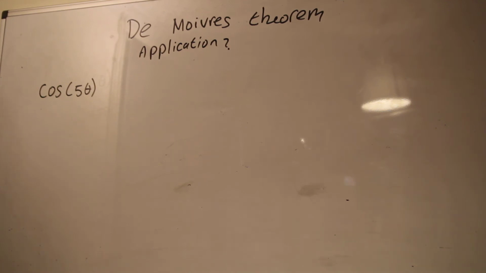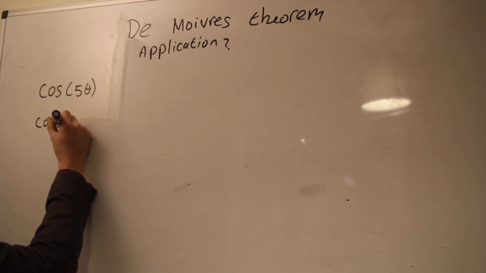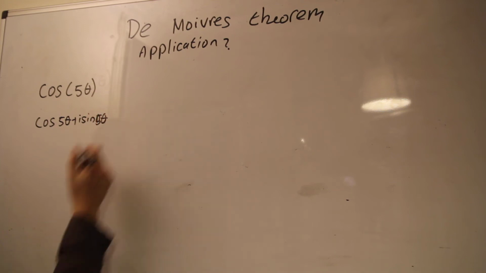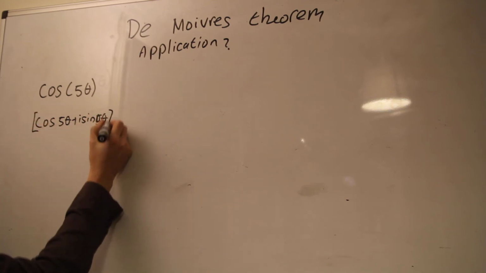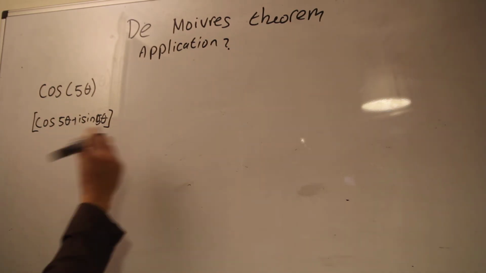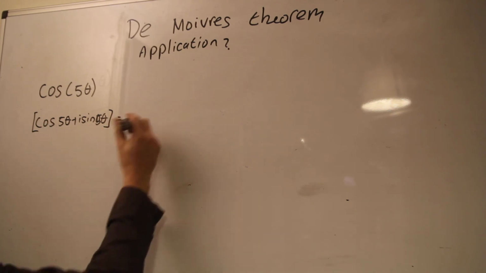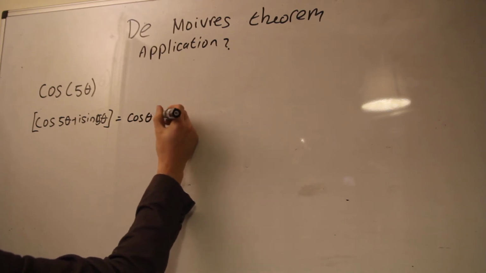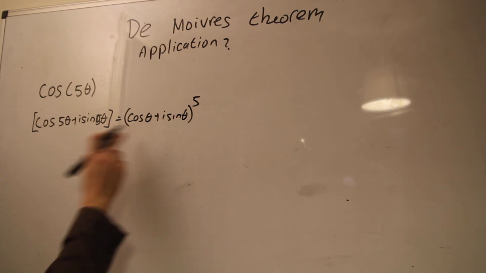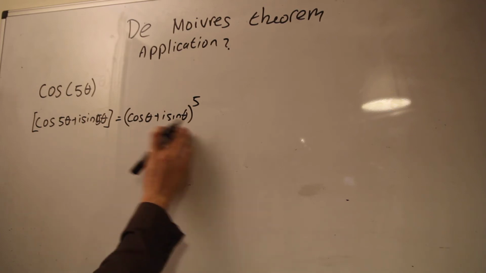Okay, so what we do is we start not with this, but by looking at this instead. Cos 5 theta plus i sine 5 theta. Now obviously these two things are not the same. I'm not pretending otherwise. The reason why I'm writing this out is because now that it looks like this, I can apply De Moivre's theorem, because I know that this here is going to be the same as (cos theta plus i sine theta) to the power of 5. So basically it's working the other way with De Moivre's theorem. And the reason why this is significant is because actually I know how to expand this.